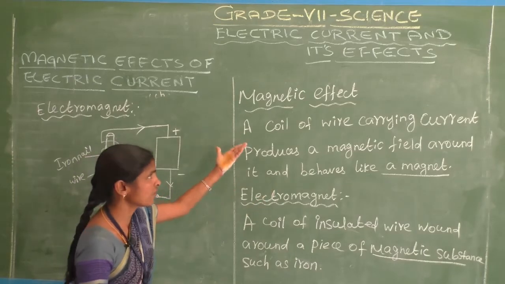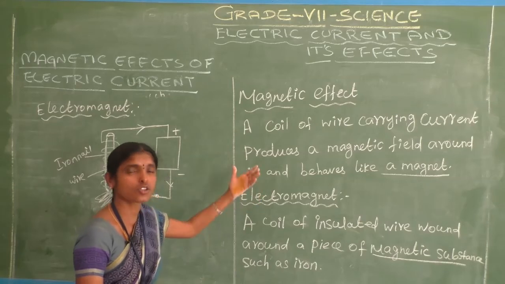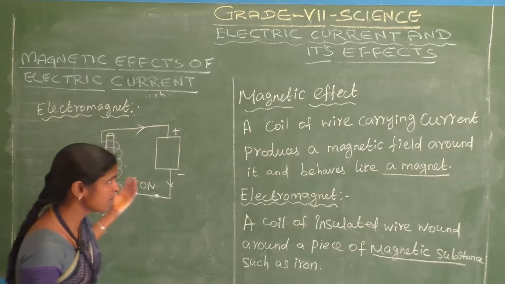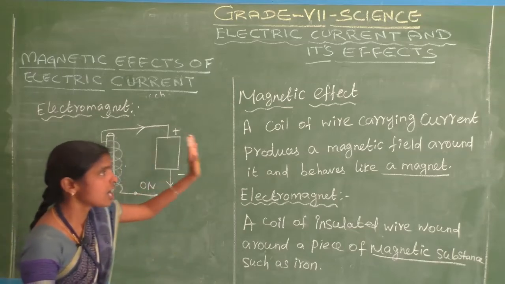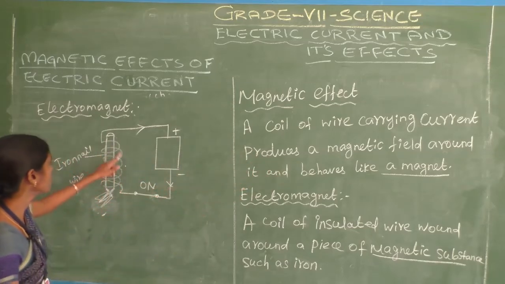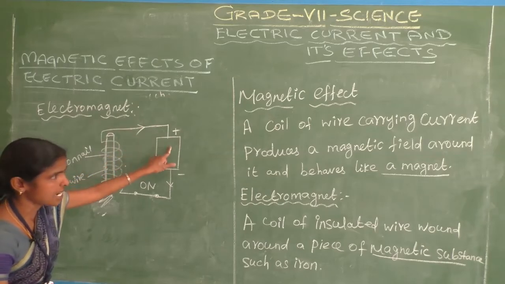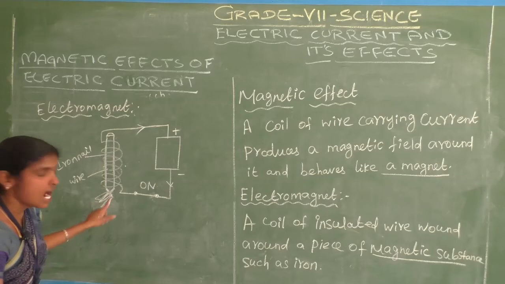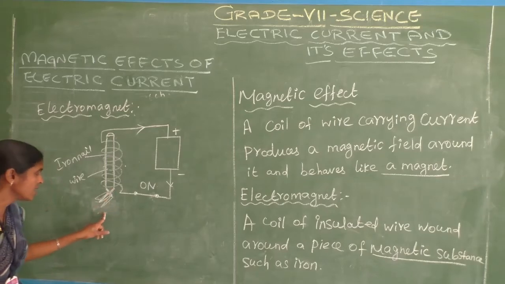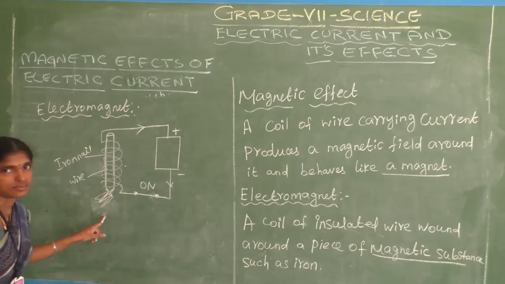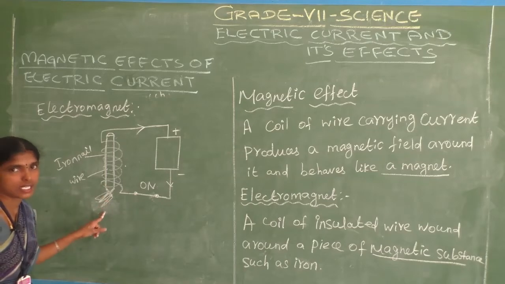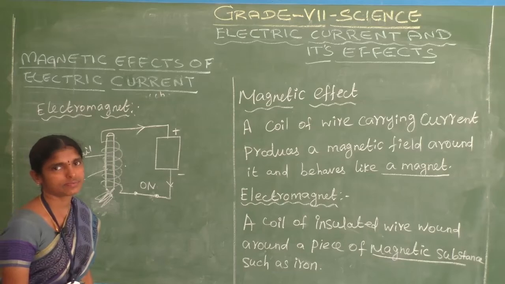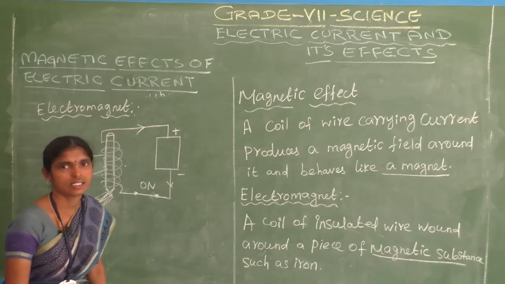The magnetic effect and the electromagnet are the same. At that time only, the nail attracts other iron nails, the magnetic substance. It behaves like a magnet. Do you understand?